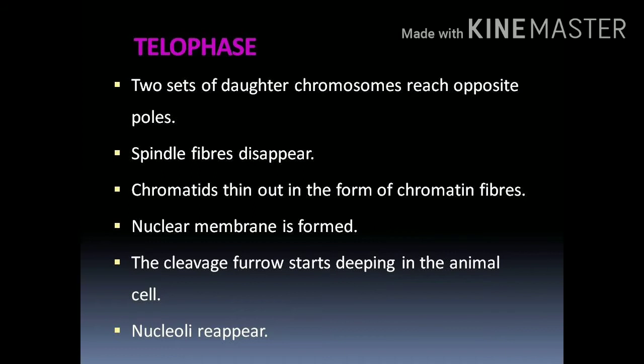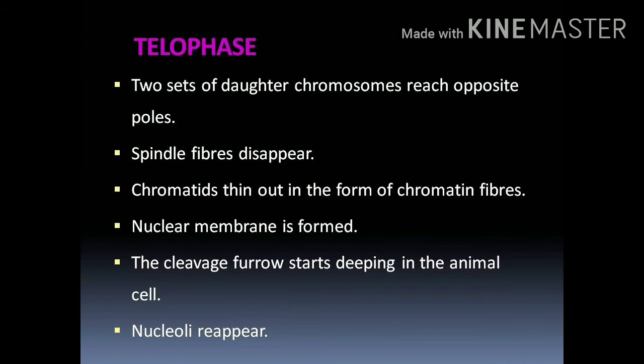The nuclear membrane reappears and uncoiling and unwinding of the chromosome takes place. In the interphase and prophase, coiling of chromatin fibers takes place. When it comes to the telophase, uncoiling and unwinding of the chromosome takes place, so the chromosome is converted into chromatin threads or fibers. The nuclear membrane as well as the nucleolus reappear in the daughter nucleus.